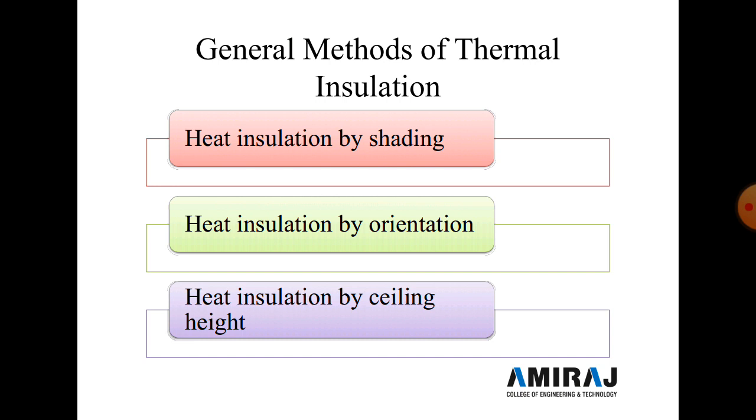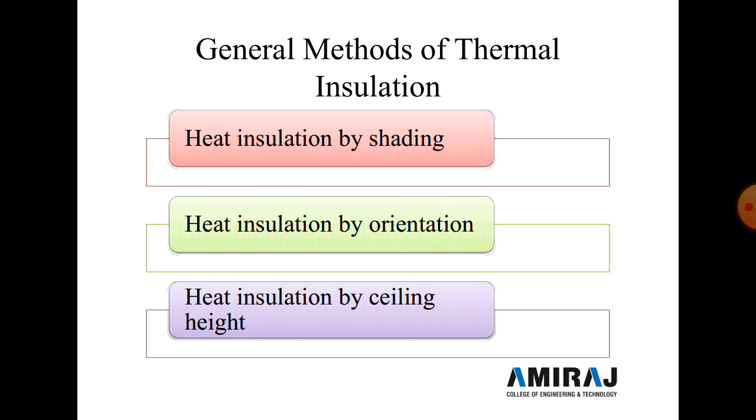Now second is heat insulation by orientation. The orientation of the building plays an important role in building planning. As per heat insulation, the orientation of the building is planned in such a way that minimum solar heat is transferred during the day in summer, and maximum solar heat is transferred during the day in winter.